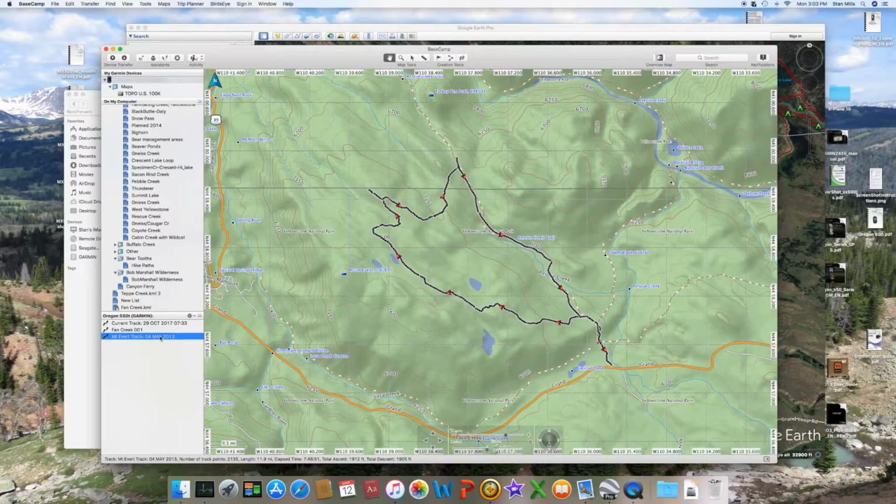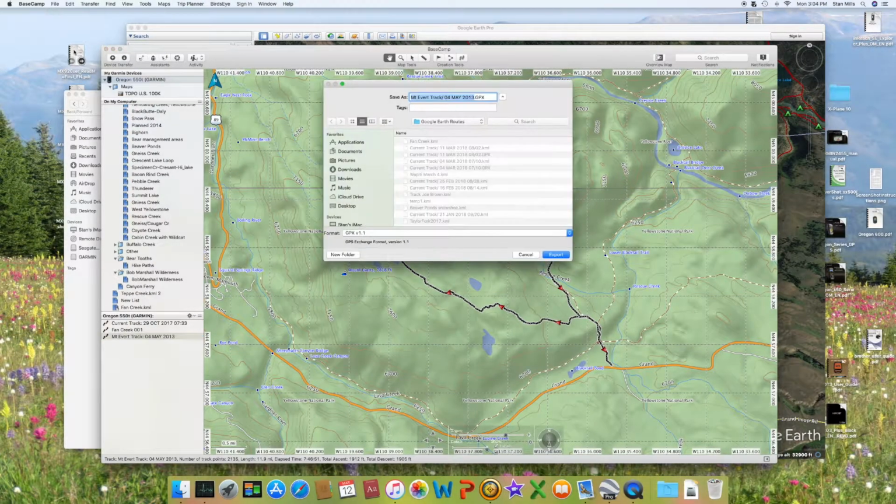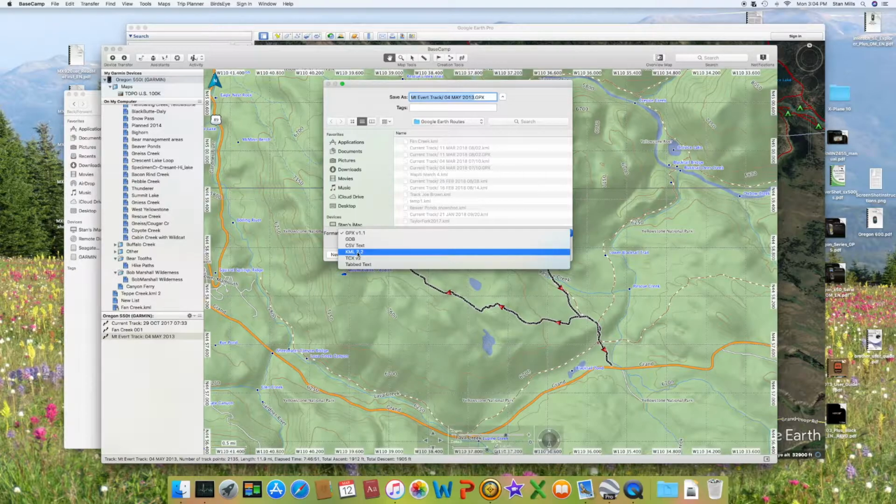So I'll highlight that. File, export selected user data, change it to a KML file, export.